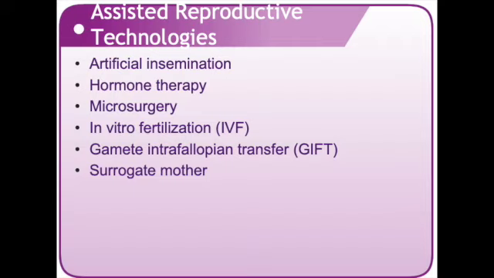GIFT increases the chance of conception if men have a low sperm count or women have problems ovulating. The problems are risks of surgery and multiple births. And then a surrogate mother is used to replace the infertile couple's role in bearing a child. A surrogate mother may bear a child who is the infertile couple's biological child, conceived by IVF, or may bear a child with her egg and the husband's sperm of the infertile couple. Or she may bear a child not biologically related to the infertile couple by using her own eggs and donor sperm, introduced through artificial insemination. Some problems are there are moral issues and legal issues to being a surrogate mother.